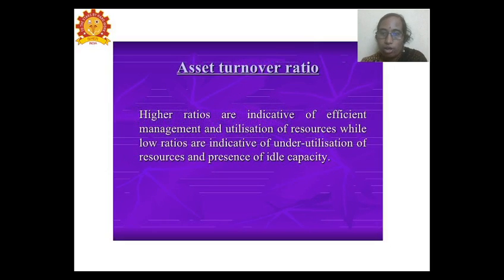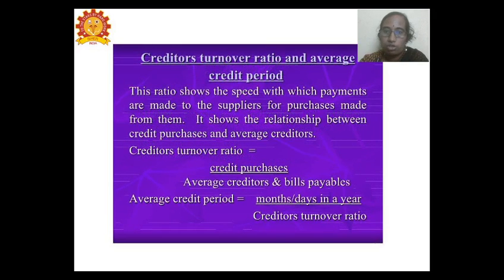Here a higher assets turnover ratio indicates effective management and proper utilization of the resources, whereas a low ratio indicates underutilization, and sometimes idle utilization of the resources. Next we have the creditors turnover ratio and the average credit period.